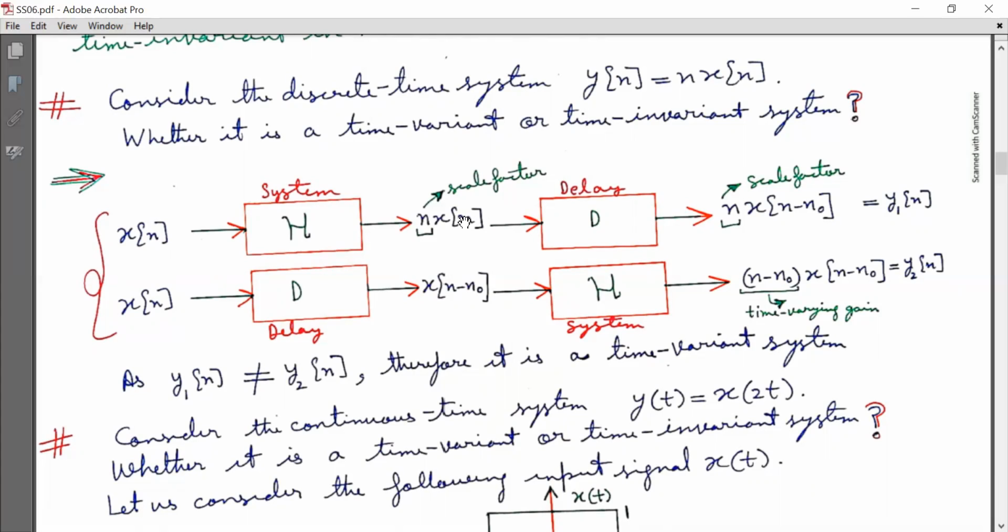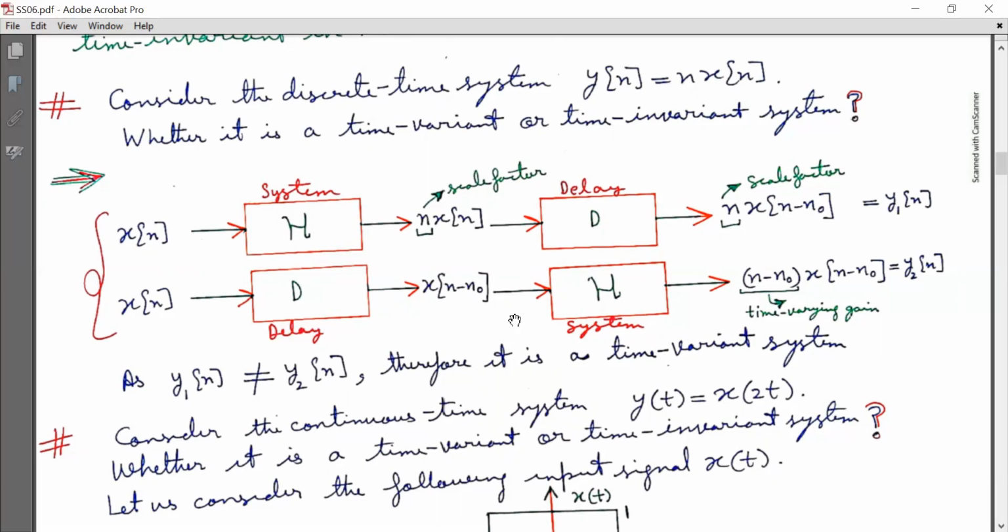Now this output of the system is taken as input for the delay element, and the output of this delay is n x[n minus n naught], equal to y1[n]. So at the output of the first configuration, we will have y1[n] equal to n into x[n minus n naught]. Now at second level, we use another cascaded configuration.